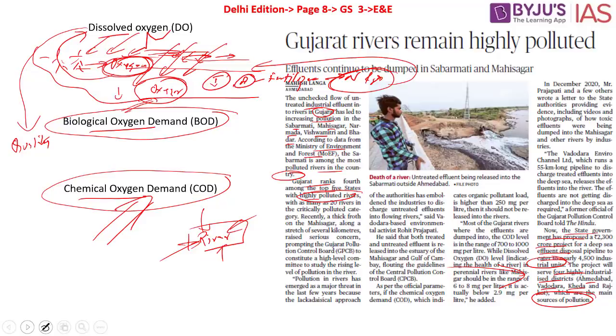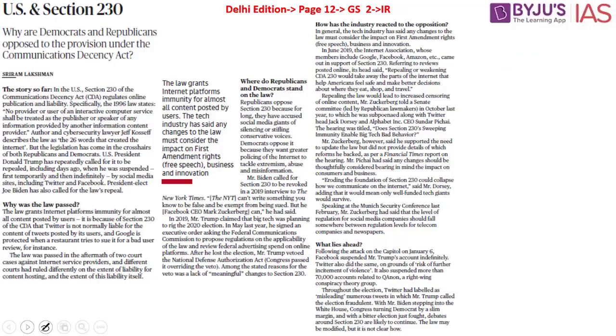Now let's look into the next article. This article here is speaking about Section 230 of the Communications Decency Act. What is this section all about? Basically, let's say for example, there is Twitter, or Facebook, or Google review, or other websites which also give a provision to the subscribers to come and comment on their very platform.